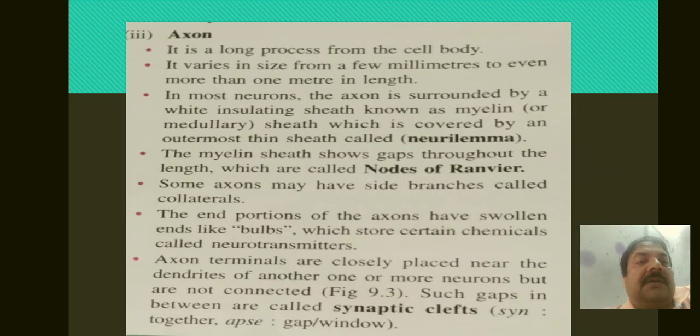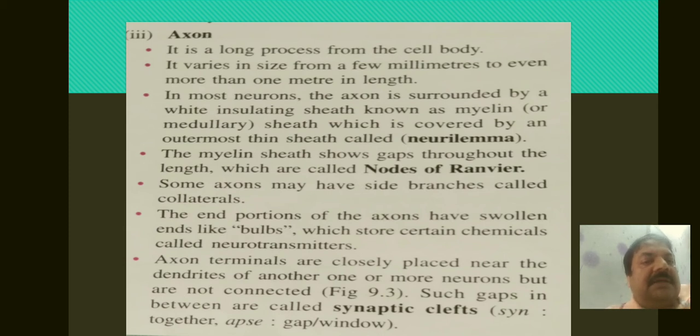Now, the third part, the axon. Axon is a long process from the cell body. It is very long. Its size may vary from a few millimeters to 1 meter in length. In most of the neurons, the axon is surrounded by a white insulating sheath known as myelin or medullary sheath, which is covered by an outermost thin layer called the neurilemma.